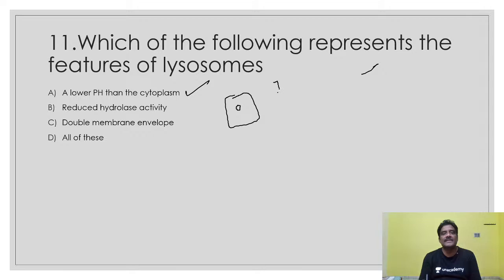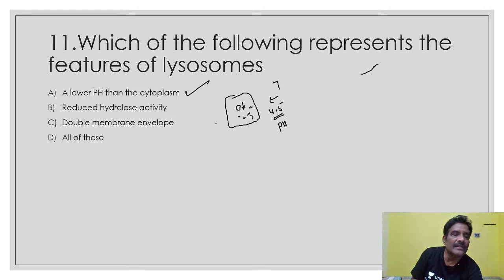So cytoplasm is around pH 7 here. Below 4.5 pH it works. It is active at a pH value of 4.5, acidic in nature. So this is the lower pH than the cytoplasm. Its pH is lower than the cytoplasm. That is related to these lysosomes: a lower pH than the cytoplasm.